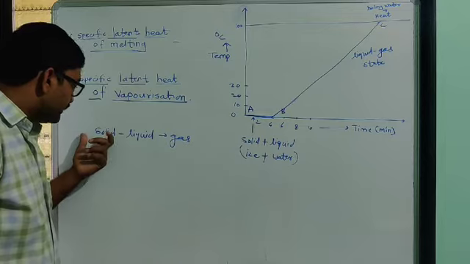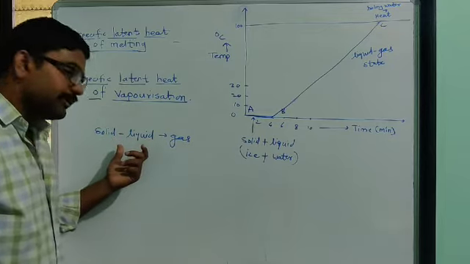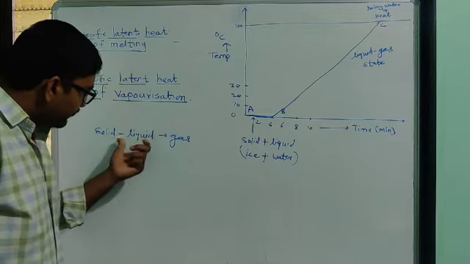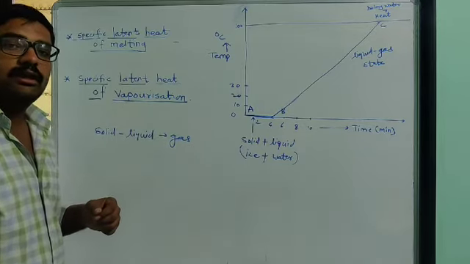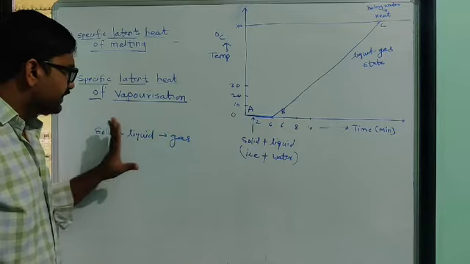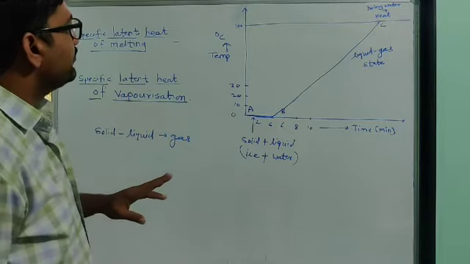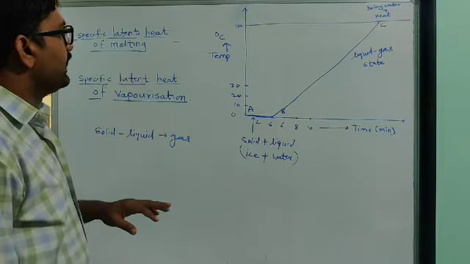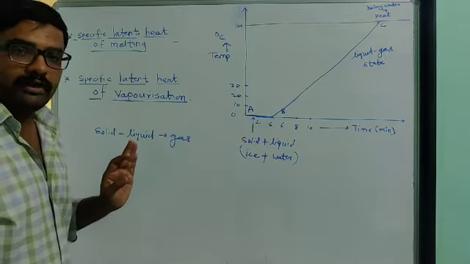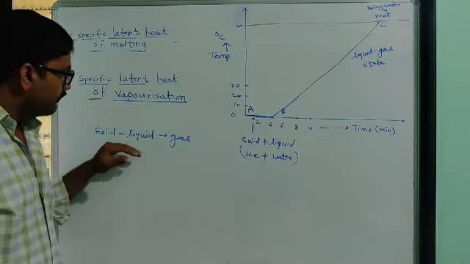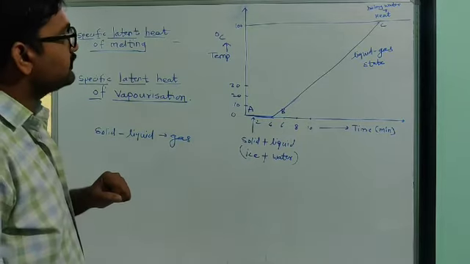As we supply heat to the solid, it gets converted into liquid, and as we supply heat to this liquid, it gets converted into gas. That state change of any substance by supplying energy in the form of heat was discussed in the last lecture.